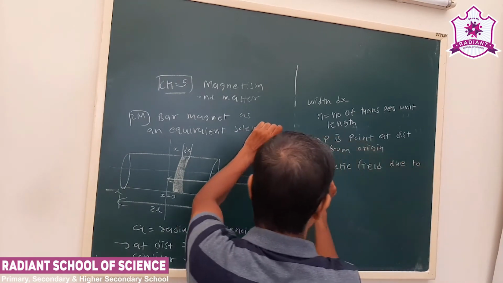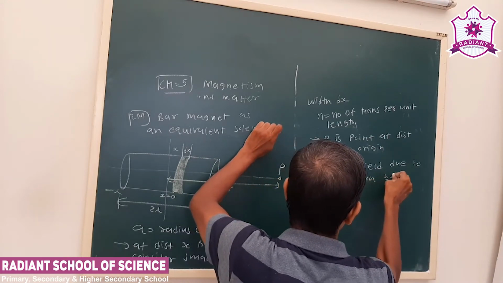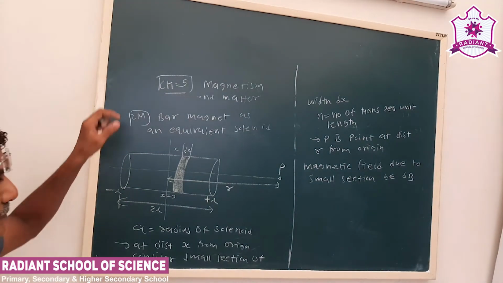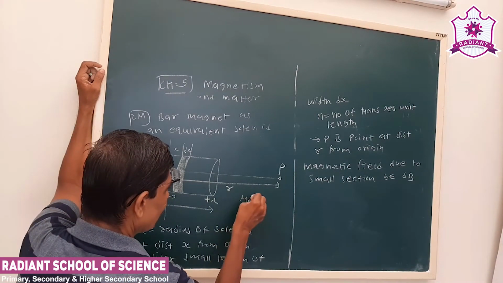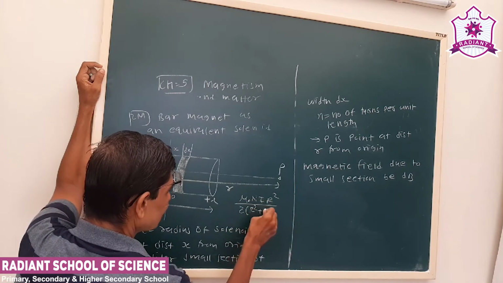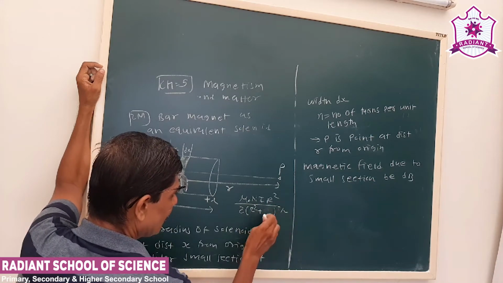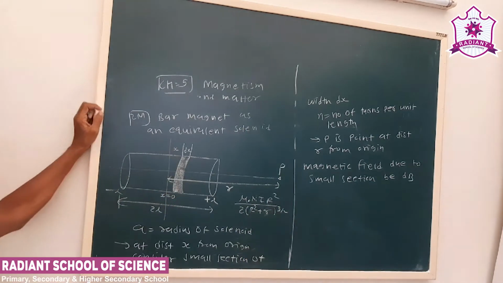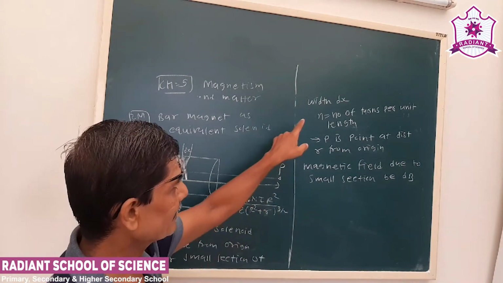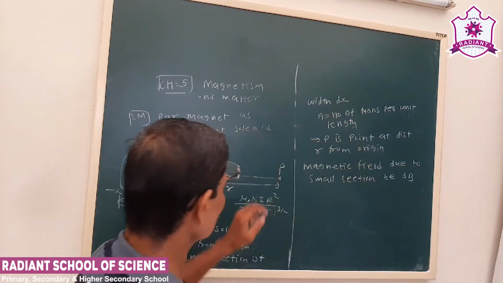Due to small section, dB. Okay, magnetic field due to small section. We use the formula mu 0 n I r square upon 2 (r square plus x square) raised to 3 by 2. Depending on r and R you can select. Now see here, this n is nothing but n dx. Why? Because n into dx will be the total number of turns.